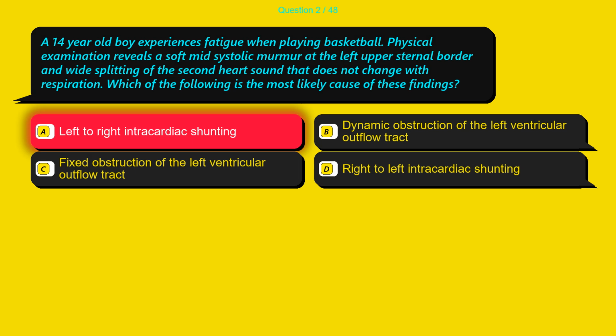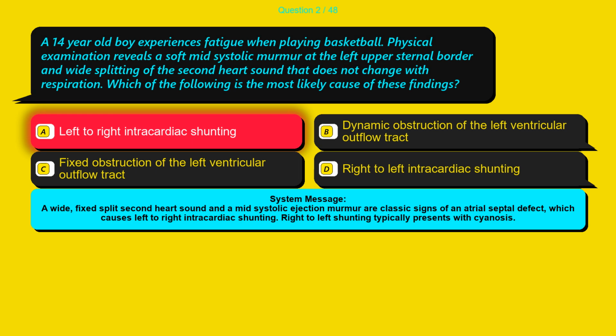The correct answer is option A, left to right intracardiac shunting. A wide, fixed split second heart sound and a mid-systolic ejection murmur are classic signs of an atrial septal defect, which causes left to right intracardiac shunting. Right to left shunting typically presents with cyanosis.